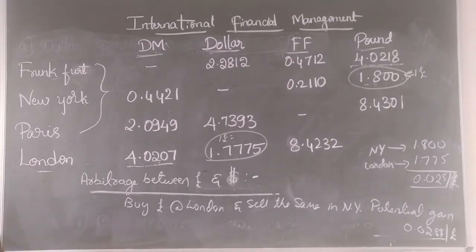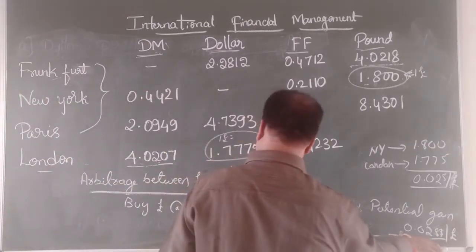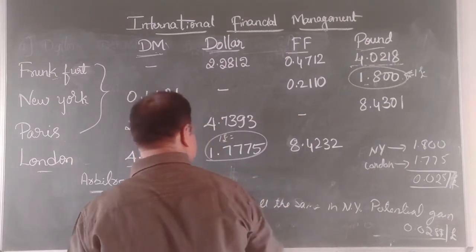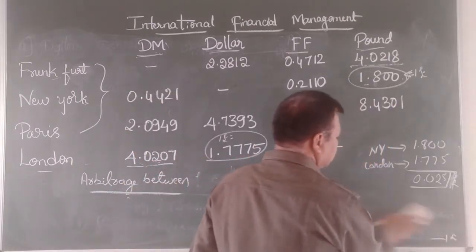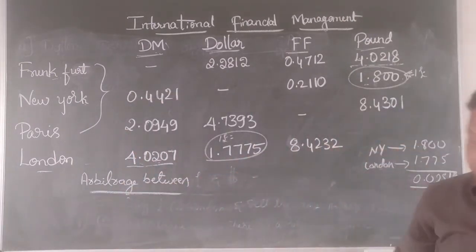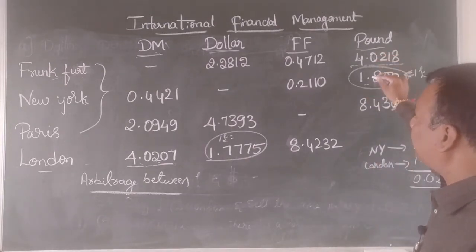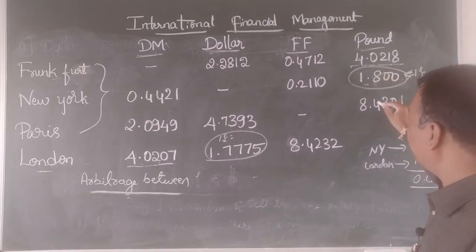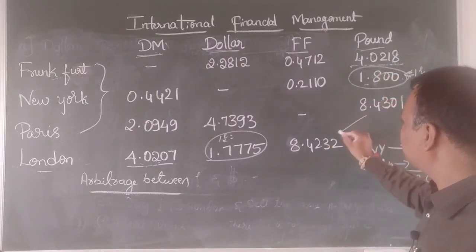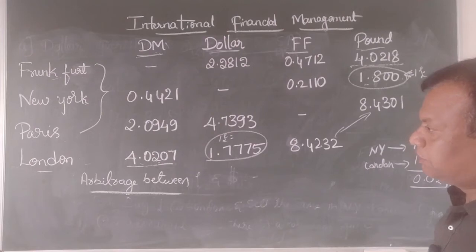The second one. If you go for the third one, what do we calculate? All of you, I think now you are clear. I had taken pound and DM, I had taken pound and dollar. Now I take pound and Frankfurt. Okay.